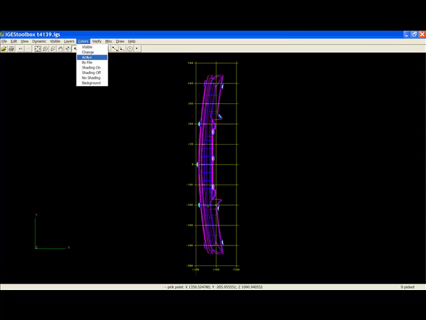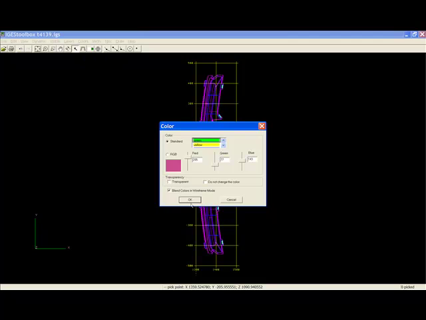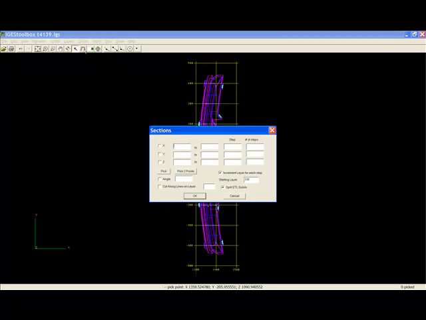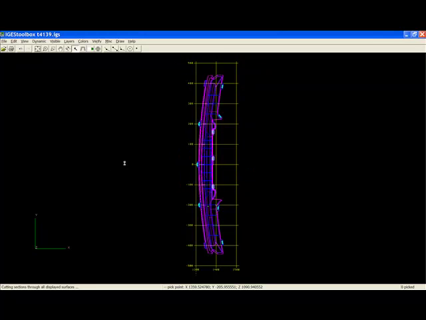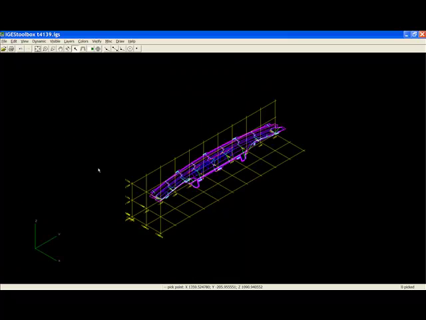Now I'm going to quickly set my active color to green, and then I'm going to select the cut section icon again. From here in the dialog box, I'm going to cut along the body lines that I've put on level 100. To avoid having a whole bunch of sections cut in the same level, I can tell Iges Toolbox to place the new sections on levels starting with level 101. The program tells me that it's found all the lines on level 100, and I'll go ahead and cut the sections.